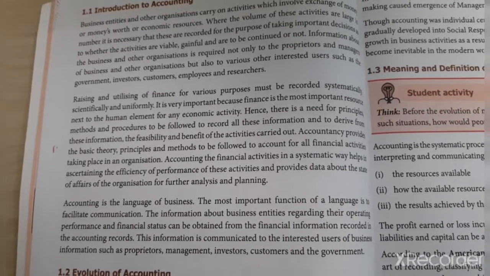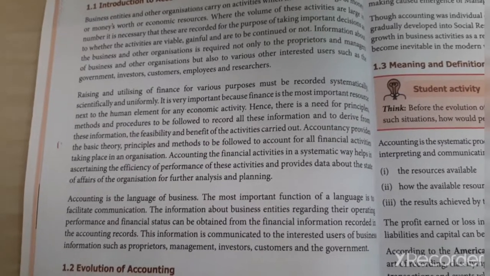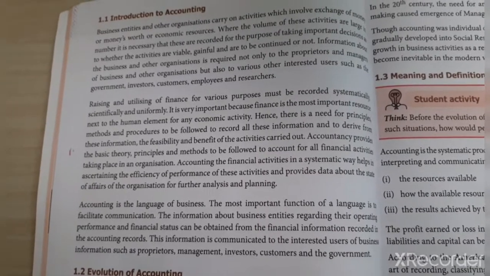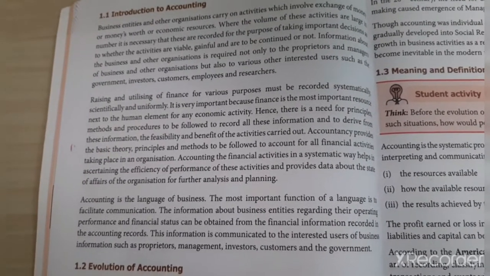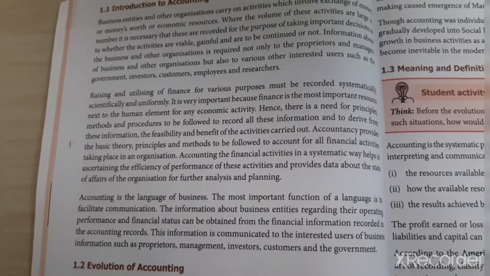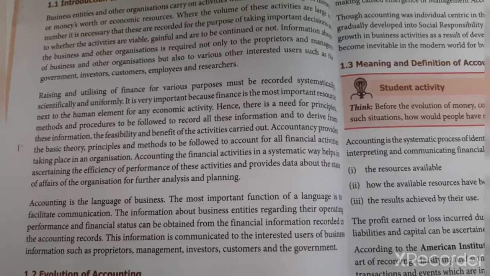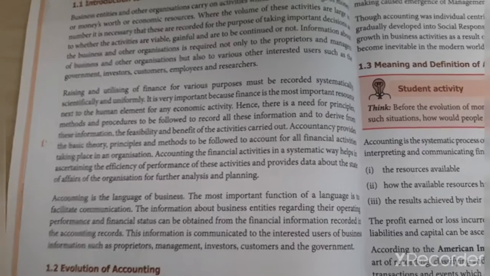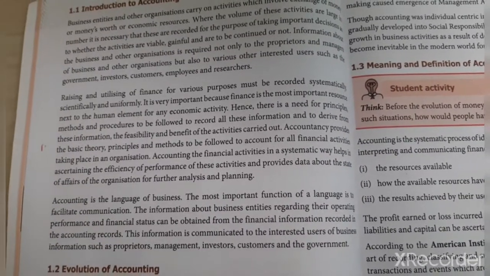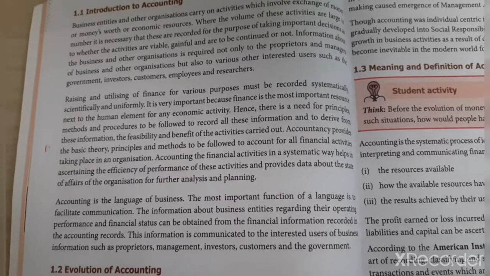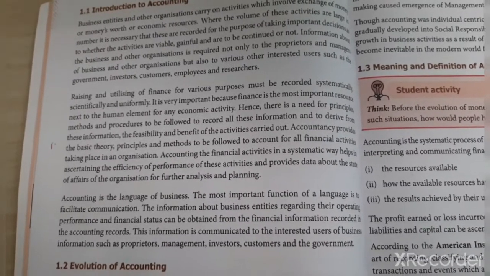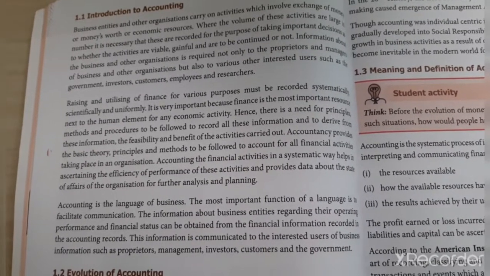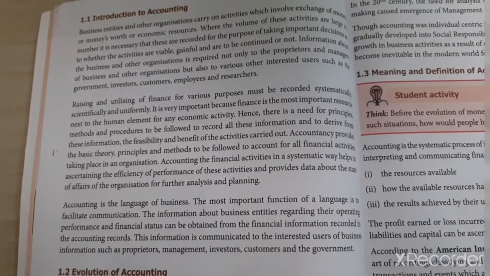I'll pay 100 rupees and I'll get a biscuit. So I'll get the value of money. This term is called accounting. In accounting, everything should be recorded. First I purchase something and then I sell the biscuit. While purchasing the biscuit, I gave money. While selling, I'll get 100 rupees. So this term is called accounting.